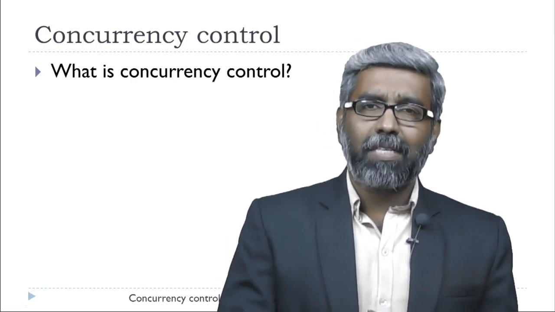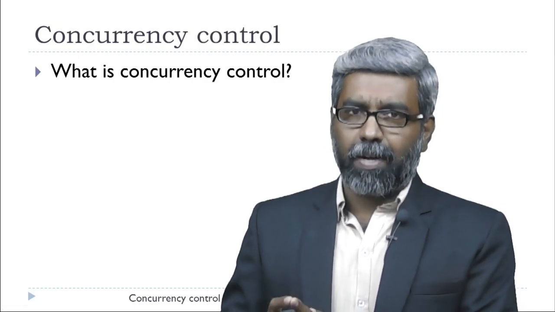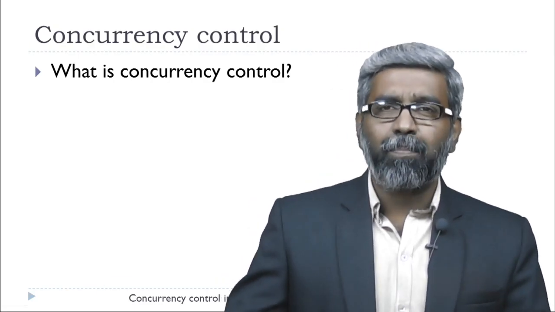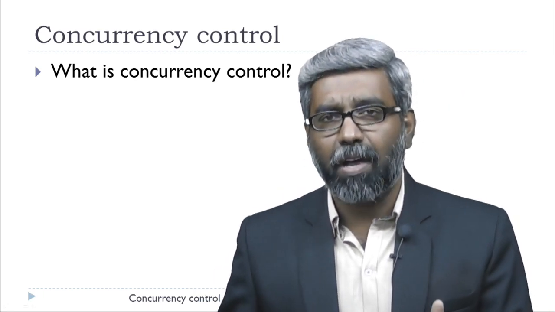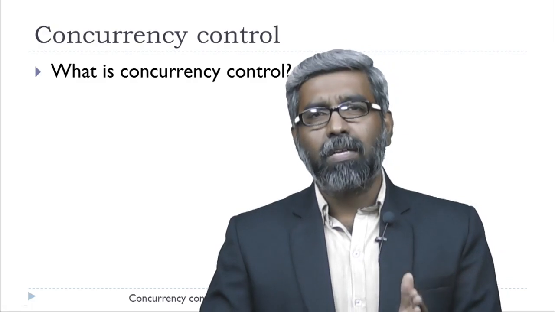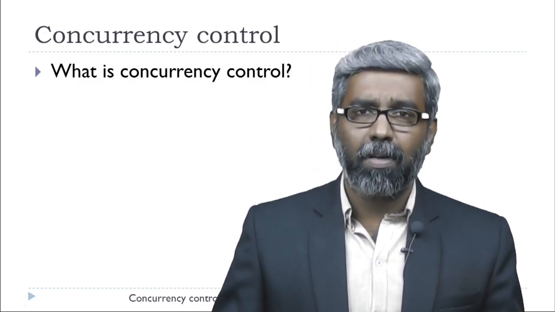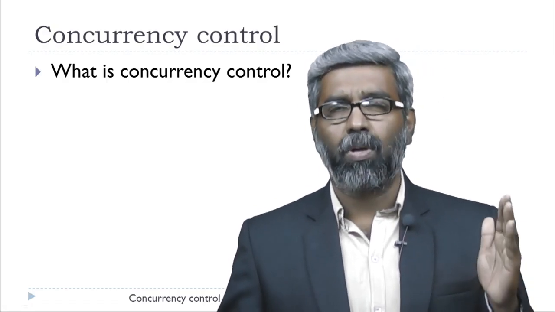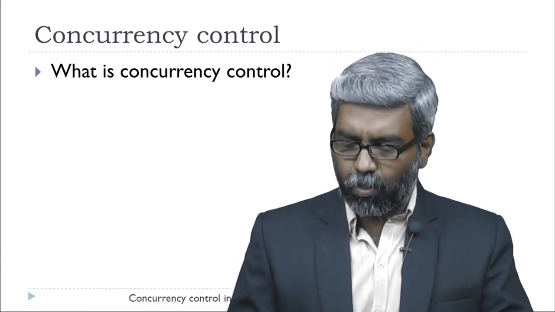If the transactions happen serially, the balance should be 300. It is not something else. But if they happen concurrently, at the end of the transactions, what we are going to have is either 500 as the new balance or 800 as the new balance. This is a problem because of permitting transactions to access a data item simultaneously. So this is what concurrency control is about.